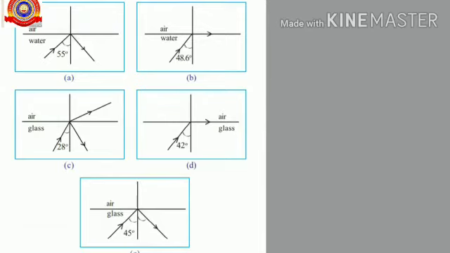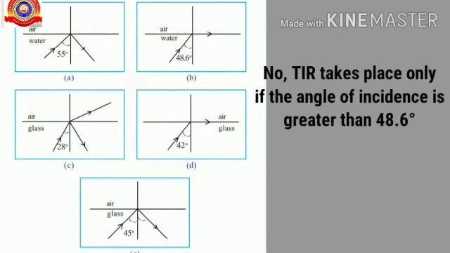And the third one, will total internal reflection take place when light passing through water is incident on the surface of separation with air at an angle of incidence of 45 degree, and why? The figure that deals with this question is the last one. Here you can see the incident ray after reflection comes back to the same medium.